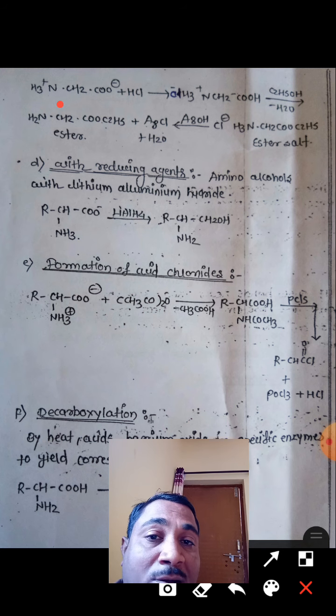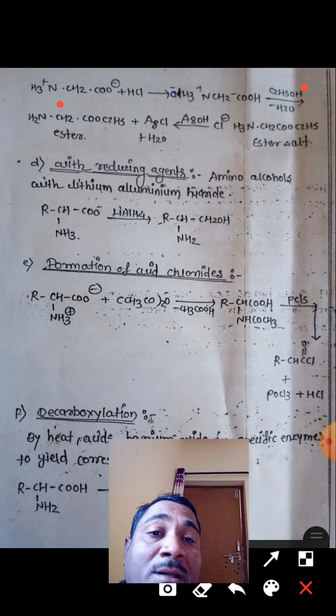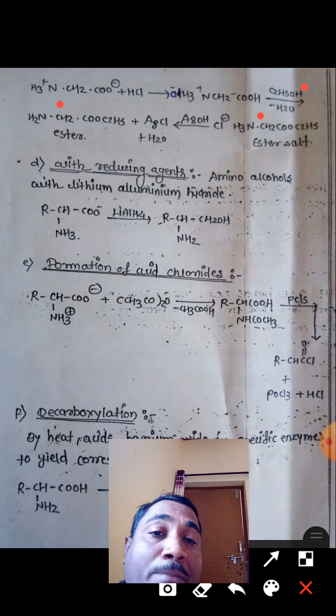After the acidification of alpha amino acid, it reacts with anhydrous alcohol. Anhydrous means it requires that any water molecules can be removed from the reaction. When it is reacted with alcohol, the ester salt is formed by the replacement of the hydrogen atom of the COOH group. The hydrogen atom of the ammonium salt of alpha amino acid is replaced by ethoxy group,